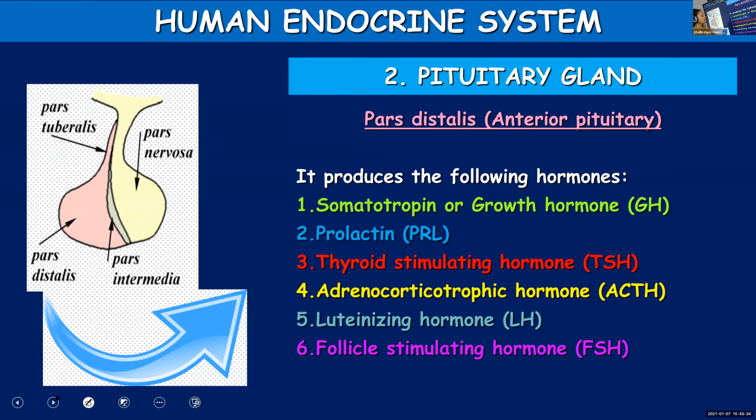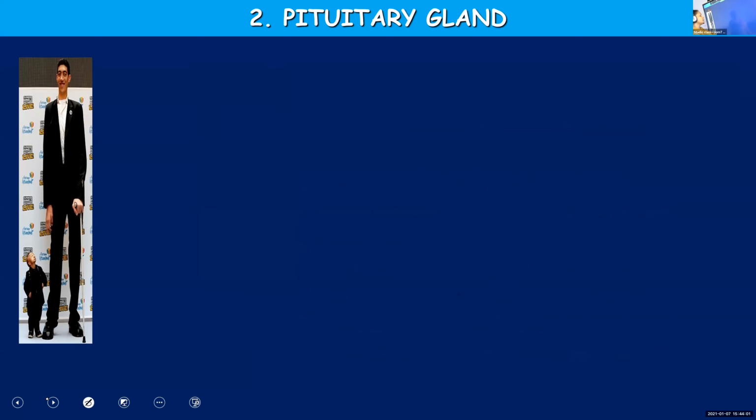You should be able to recollect these six hormones.